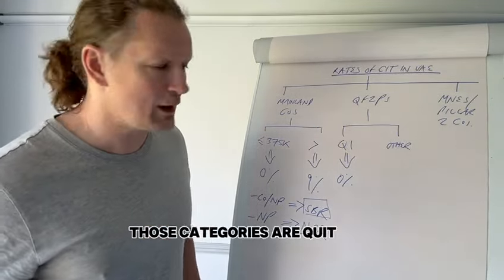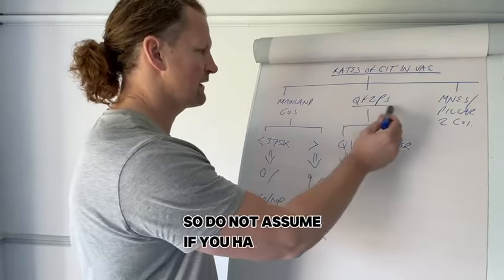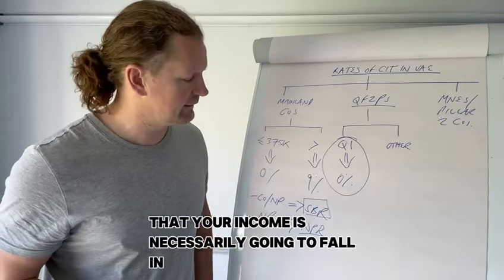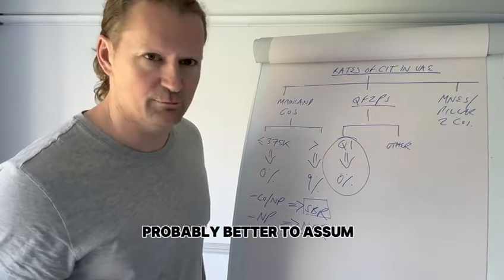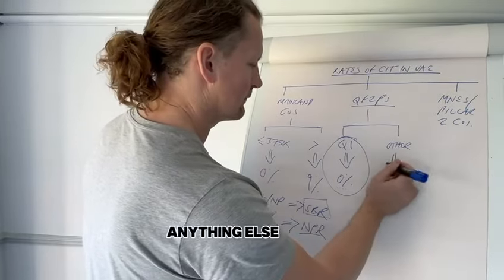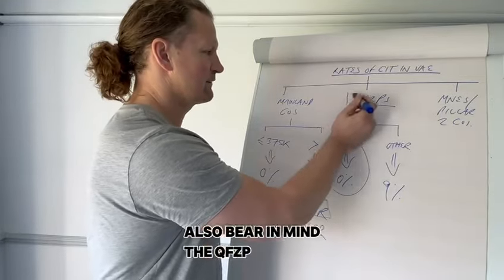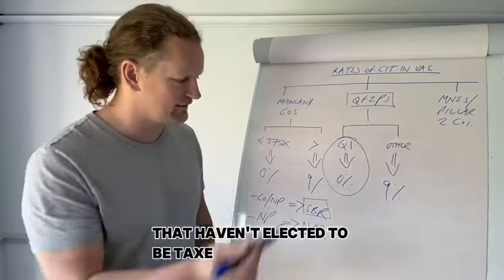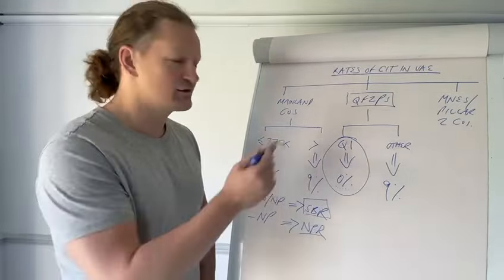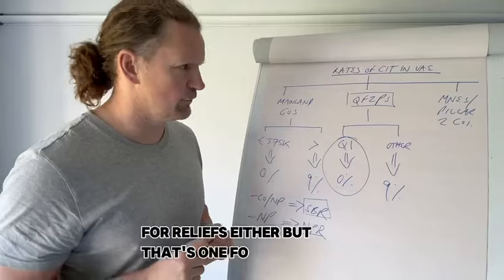Those categories are quite narrow and narrowly defined, so do not assume if you have a QFZP that your income is necessarily going to fall in that bracket. It's probably better to assume quite the opposite, to be fair, but you do need to look at that properly. Anything else will be subject to tax at 9%. Also bear in mind that QFZPs that haven't elected to be taxed within the main corporate income tax legislation, generally speaking, don't qualify for reliefs either, but that's one for another day.